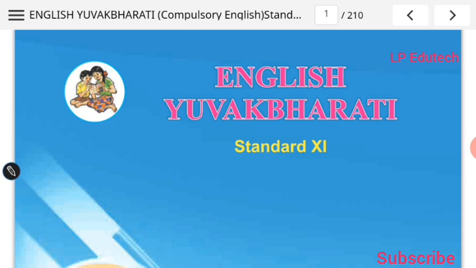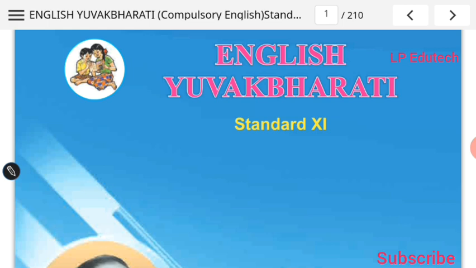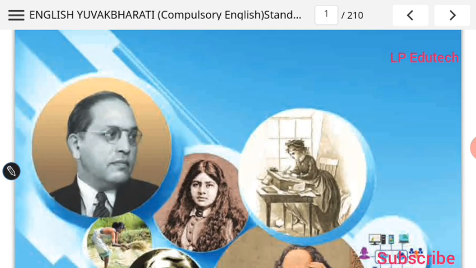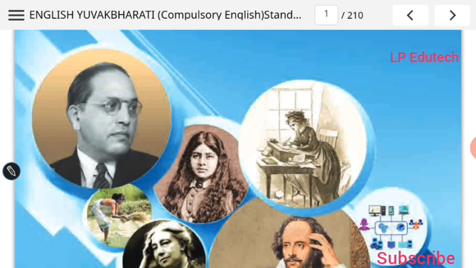Let us have an introduction of our English textbook of standard 11th. Now this is our textbook. You can see the front page of the textbook, English Yuvak Bharati. It is entitled as standard 11. We have some literary figures printed on the first page. It is in bluish color.